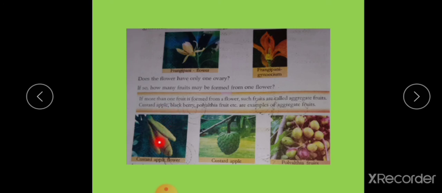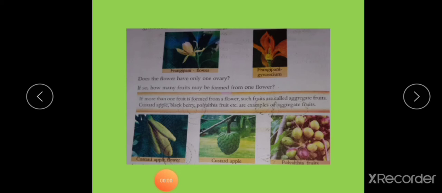It contains many ovaries inside a flower. So one custard apple flower produces many fruits. One flower and many fruits. Such fruits are called aggregated fruits.